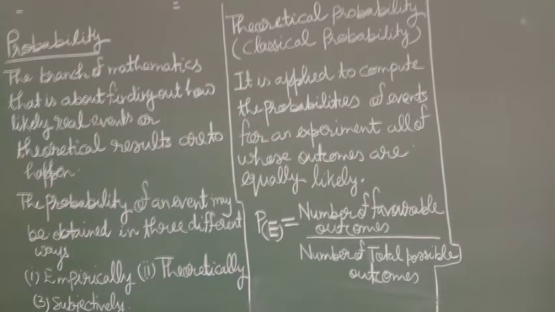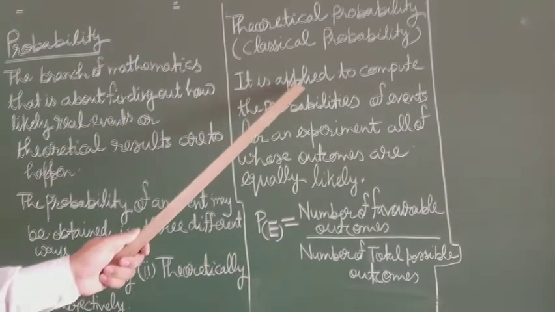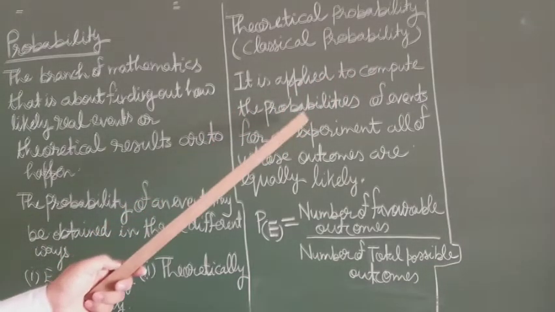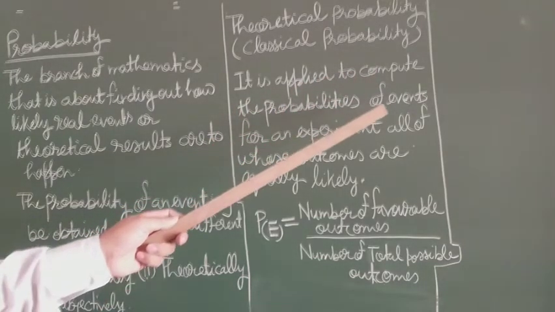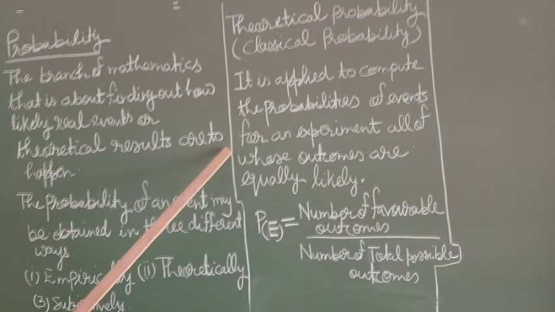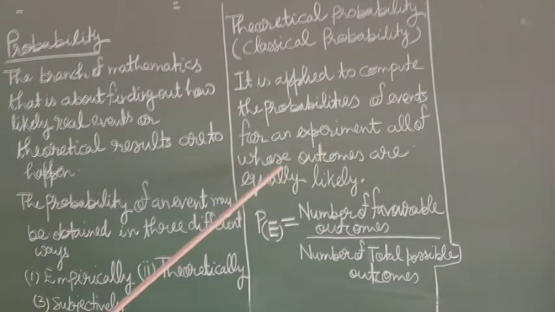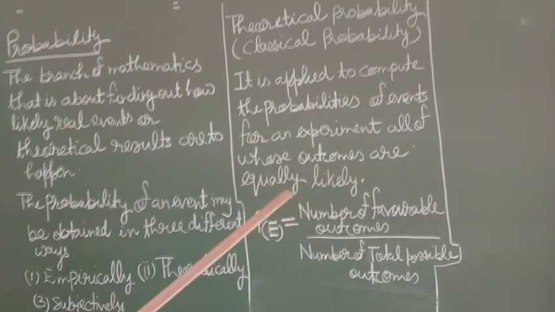So what is classical probability? It is applied to compute the probabilities of events for an experiment, all of whose outcomes are equally likely. Now students, what are equally likely outcomes?